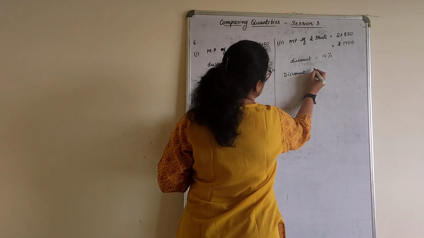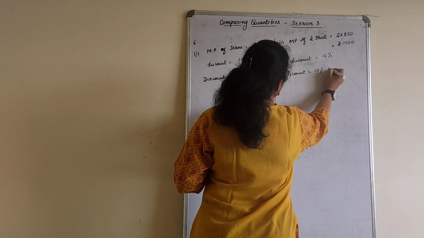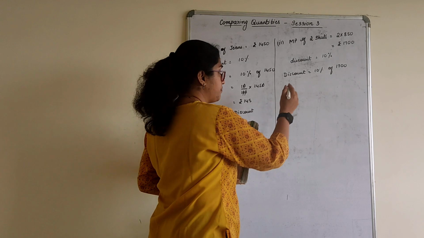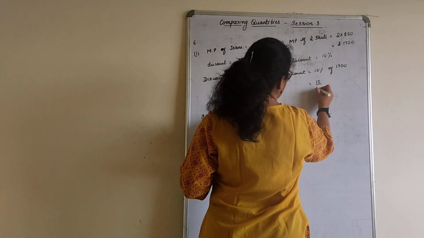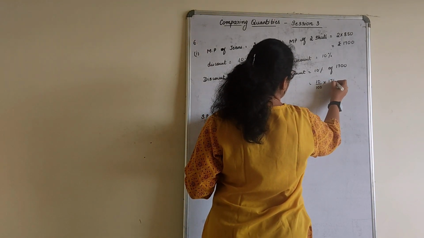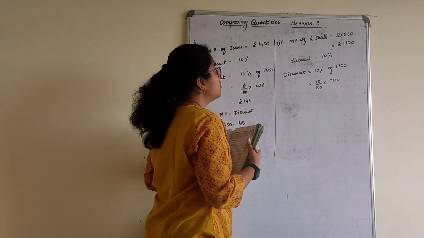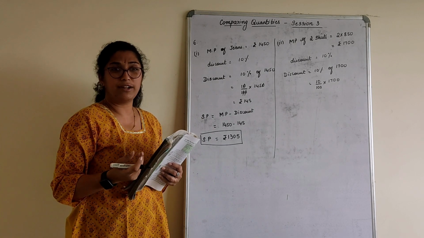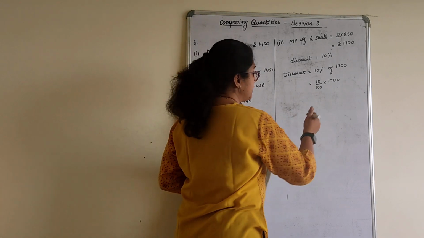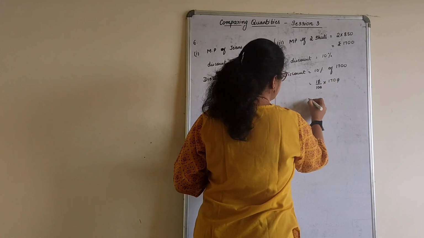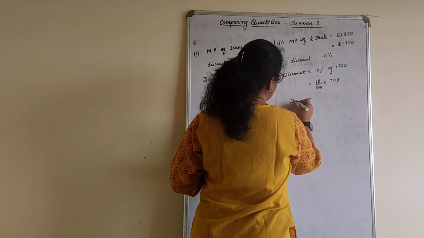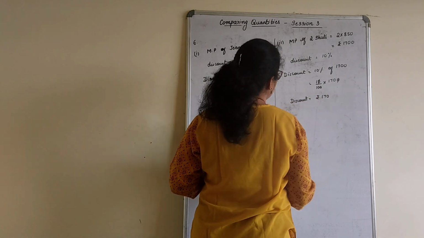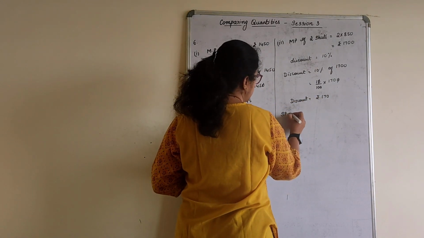How much would it be? It would be 10% of 1700. I am doing it together for both the shirts. So this is 10 by 100 into 1700. Sometimes the calculations are very simple. Orally we know what 10% is, right? But still we have to show it in the calculation part here. So 2 zeros, 1 zero and 1 zero. So discount is equal to rupees 170.